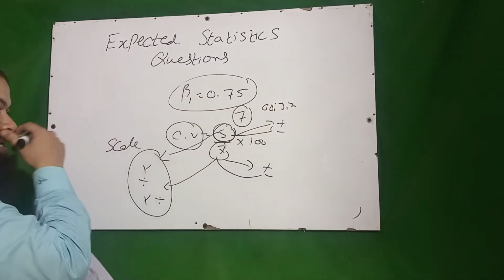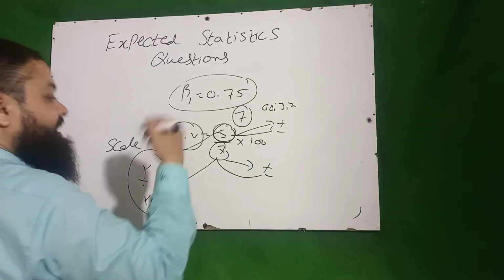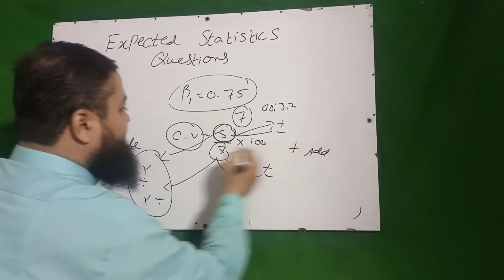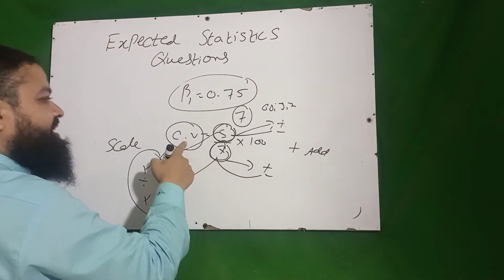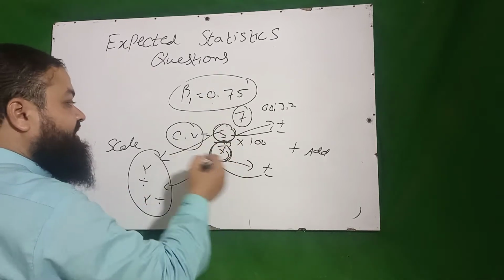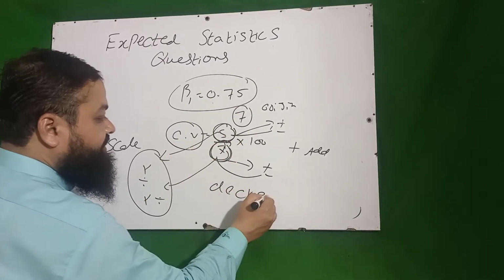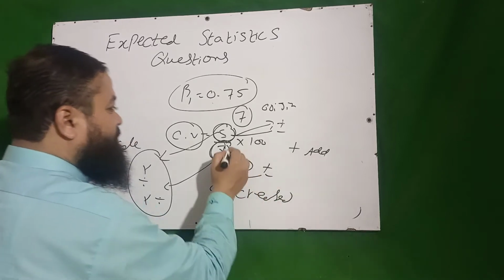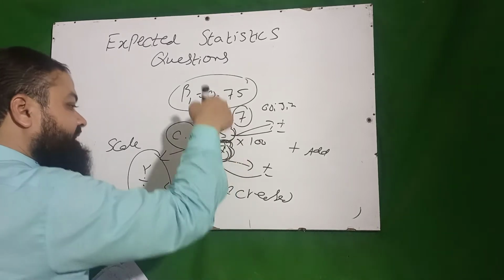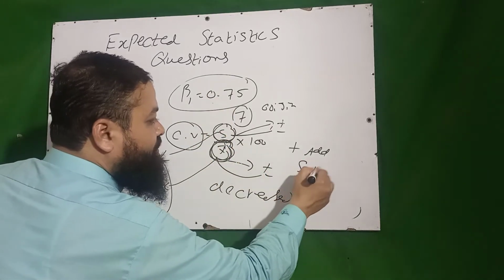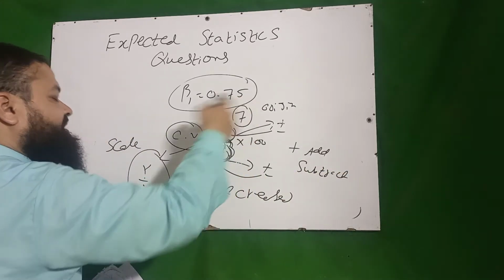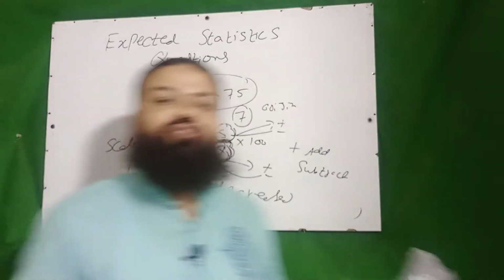And one more point I have discussed in one of my lectures: if I add a constant value, the mean will be increased, and when the denominator is increased, the whole answer will be decreased. Coefficient of variation will be decreased. If I subtract a value, mean will be decreased and the whole answer will be increased, coefficient of variation will be increased. So what did you learn?